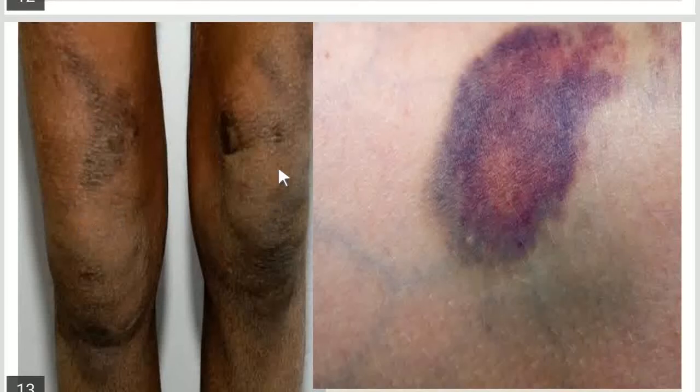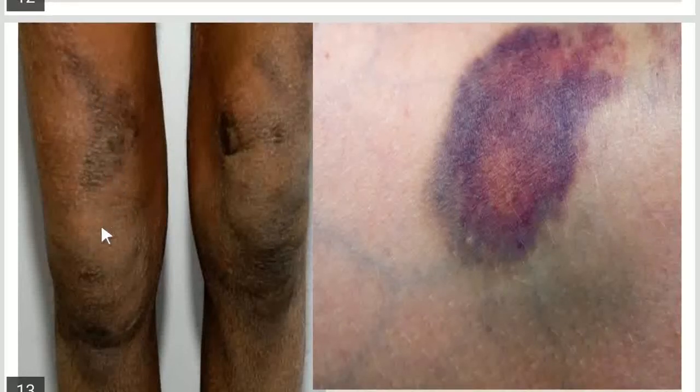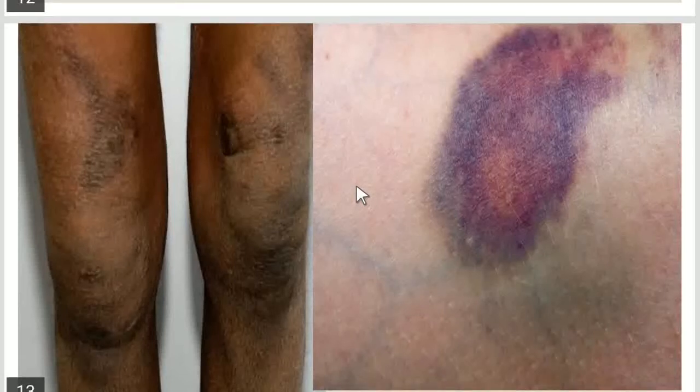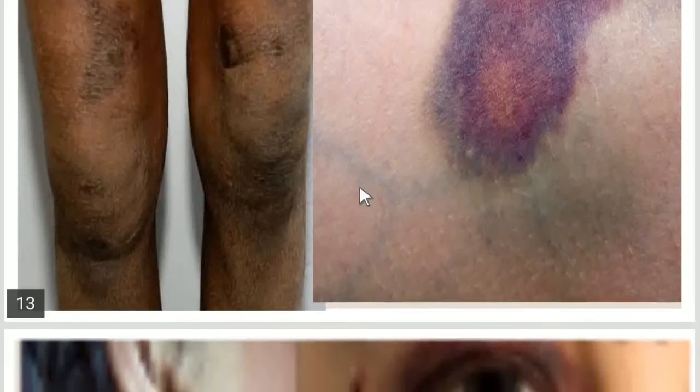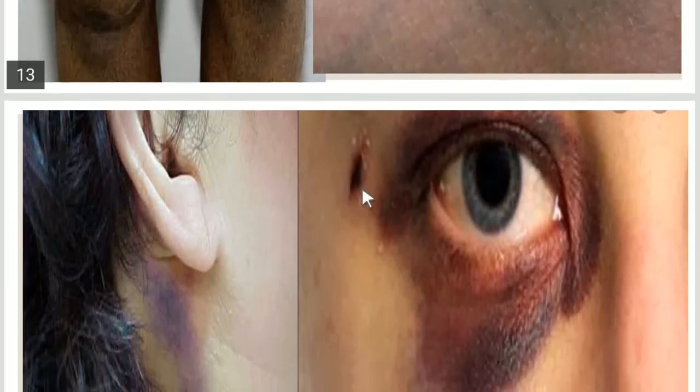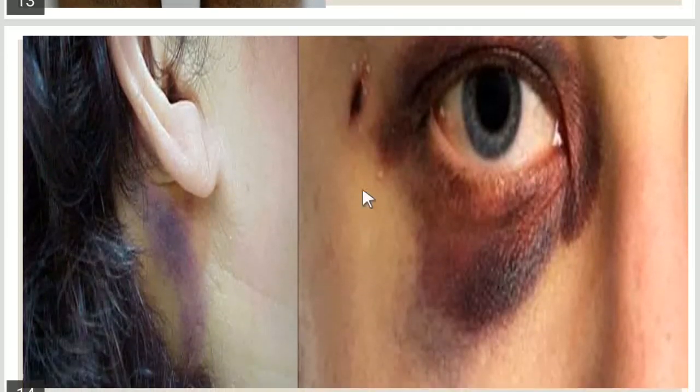So it is much more difficult to observe the bruise in dark-skinned persons, but it is much easier to observe the presence of the bruise in a fair-skinned individual. So skin coloration can affect the appearance of the bruise. And the last factor is gravitational shifting of the blood. It is most important that we should know this.